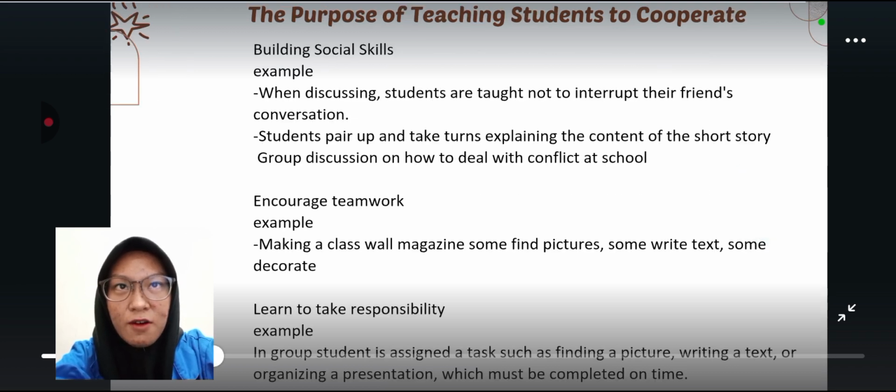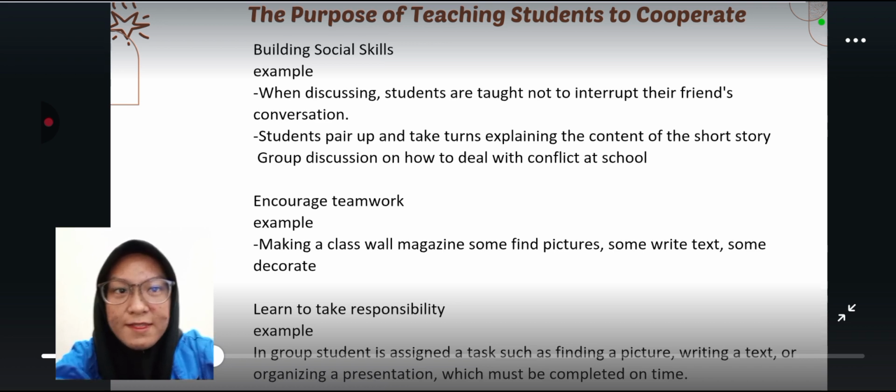The purpose of teaching students to cooperate. The first, building social skills. For students to interact positively with others, learn to listen to others, and respect each other's opinions. For example, when discussing, students are taught not to interrupt their friends' conversation. Students pair up and take turns explaining the content of a short story. Group discussion on how to deal with conflict at school.